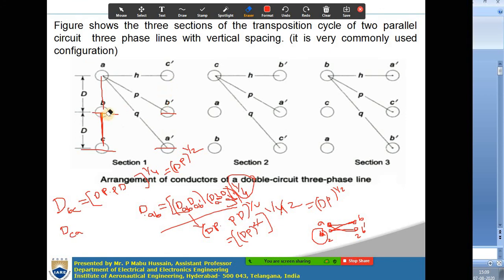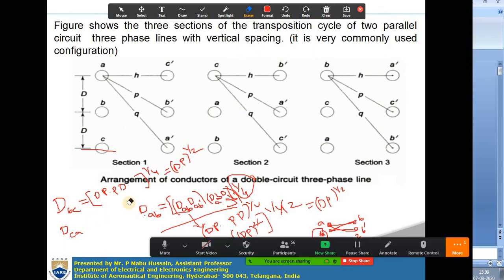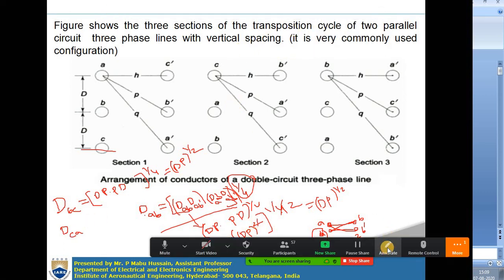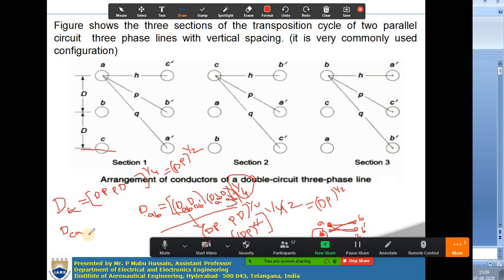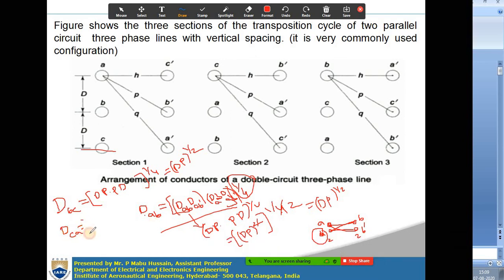Then what is DCA? DCA is the mutual GMD between phases C and A. Each phase again has 2 conductors, so again whole to the power of 1 by 4. Now you have to take the product of the C to A dash distances.